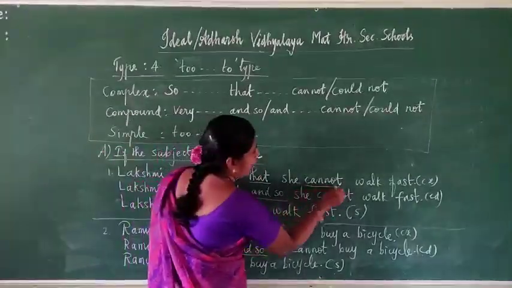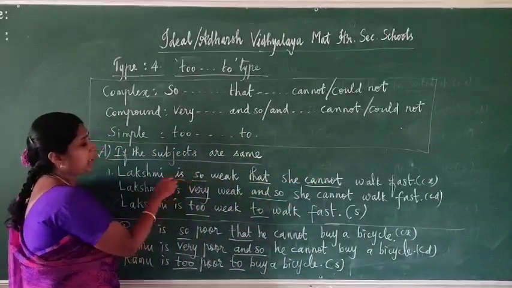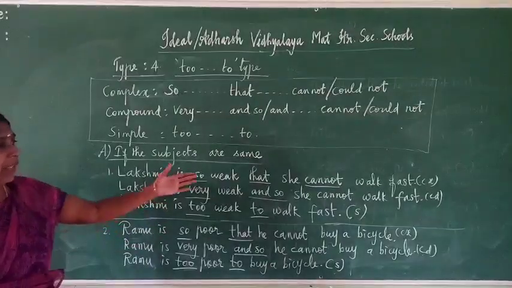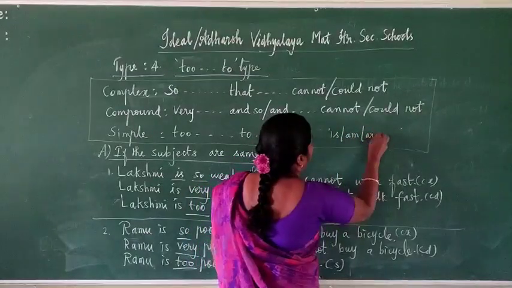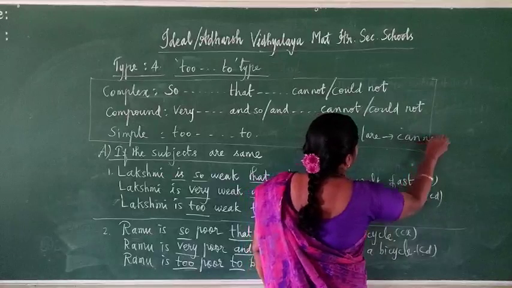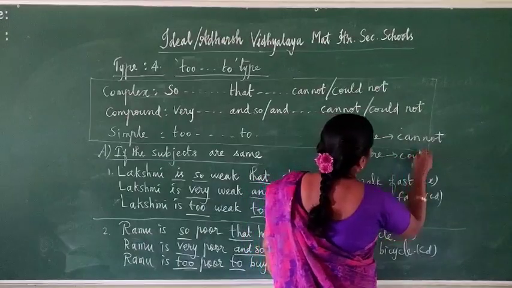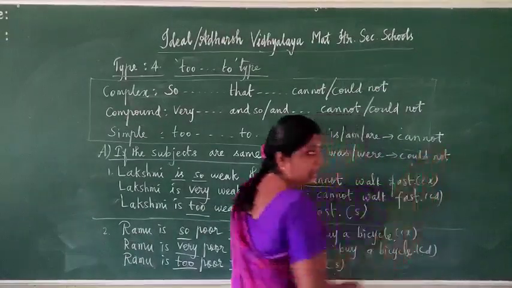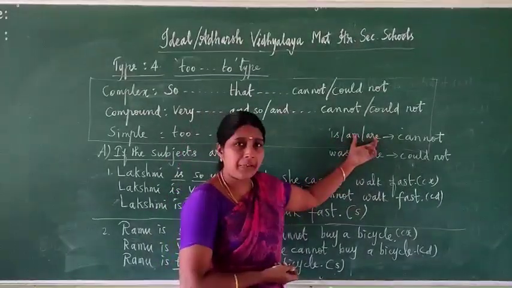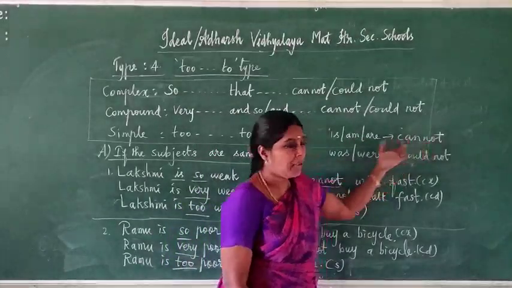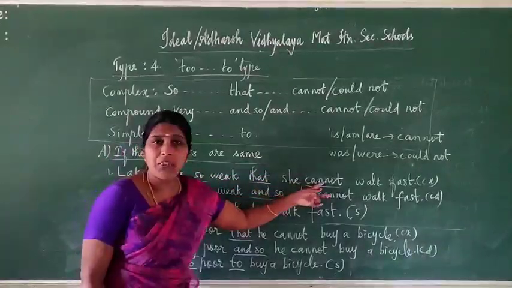Here how do we use cannot, can or could? See the verb: is, am, are. That is present, so we have to use can, present form. Is, am, are mean can. Was or were are past form, and for that we have to use could not. You understand? Is, am, are are called be forms. Is, am, are are present form, so for that we have to use cannot. Was or were means could not. So here it is present, so we have used cannot.